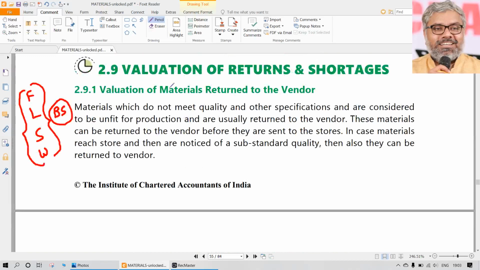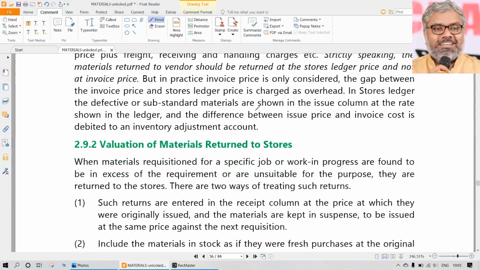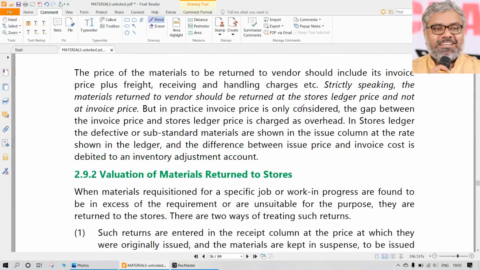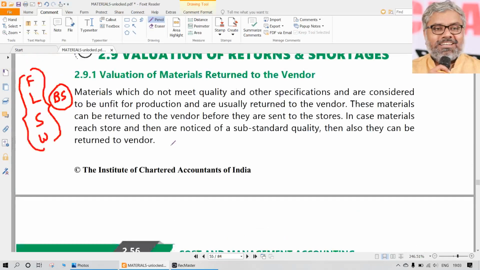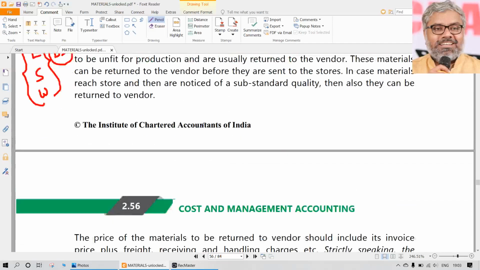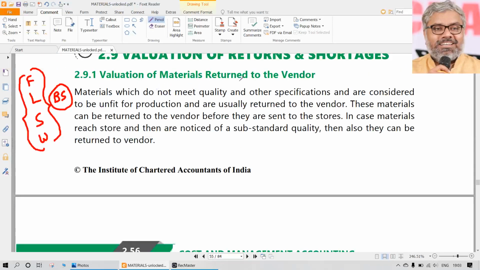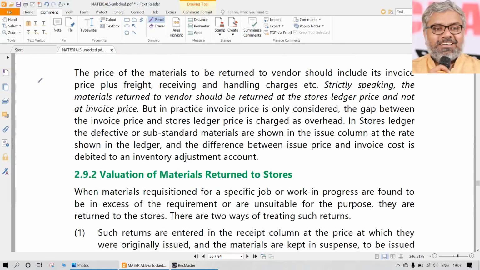Then sometimes it may so happen that we have some materials returned to the vendor. There is nothing much separate that we need to worry about. If we are returning materials to the vendor, we have to return them at the stores ledger price, not at the invoice price, because the invoice price could be something related only to purchase. And now we are returning the materials. We already recorded the material receipts, not only taking the purchase price, but all inclusions added, everything. So that is the stores ledger price at which it was recorded as a material receipt.